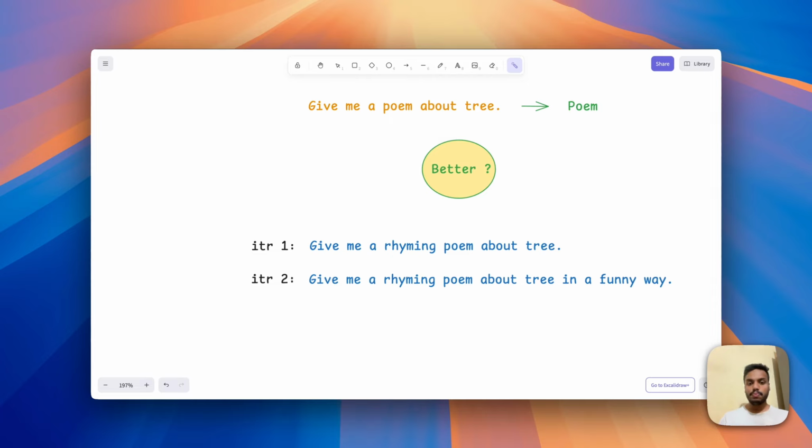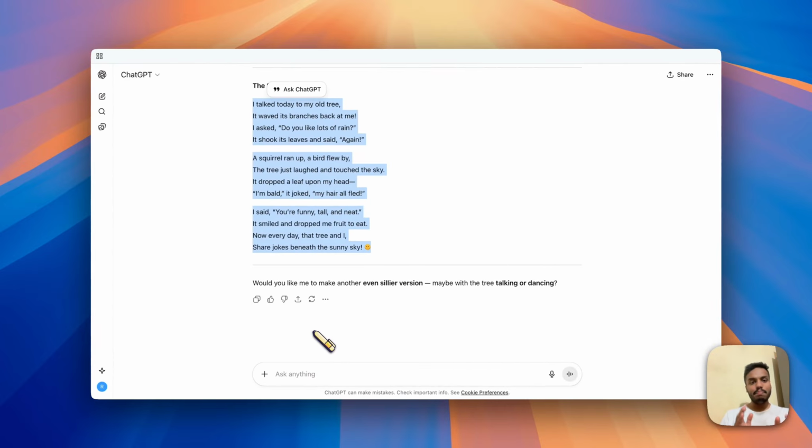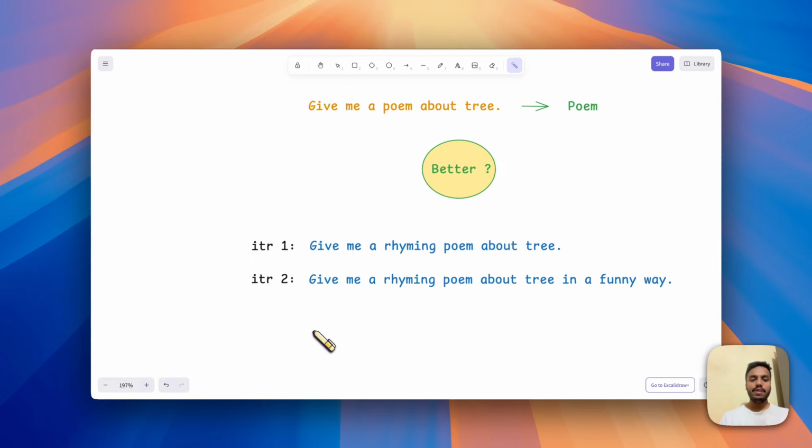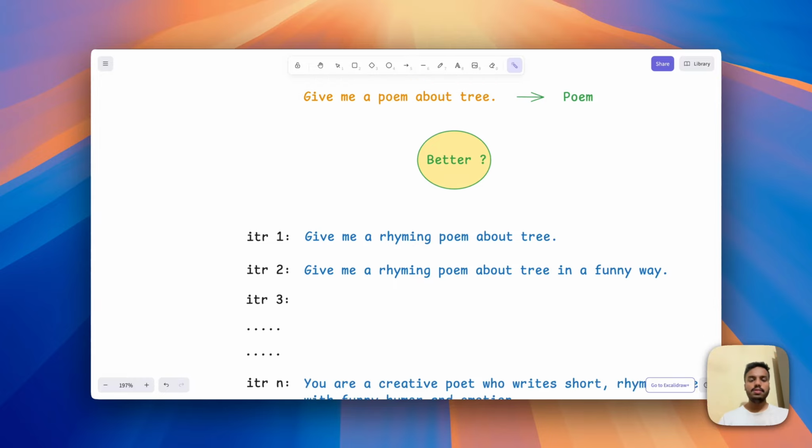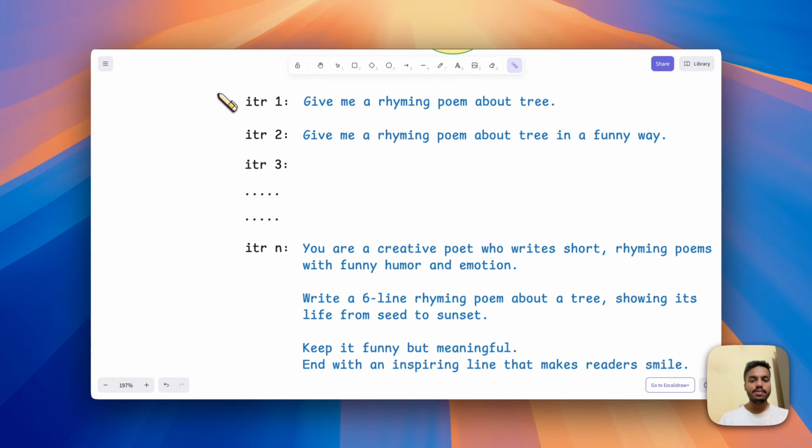Can we improve the prompt further? Can we get a better poem than this? Yes, of course we can. We just need to add more iterations here. At each iteration, we are customizing the prompt in whatever way we require. Let's say I have made more iterations now.